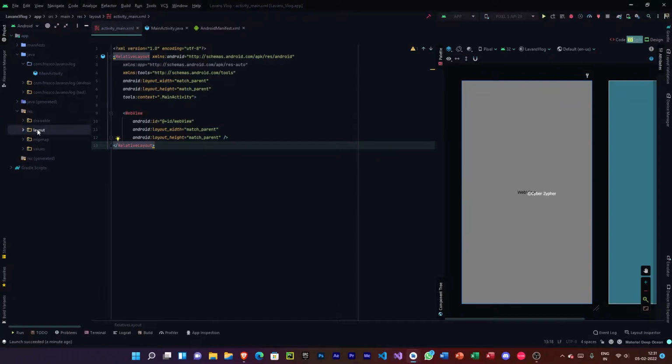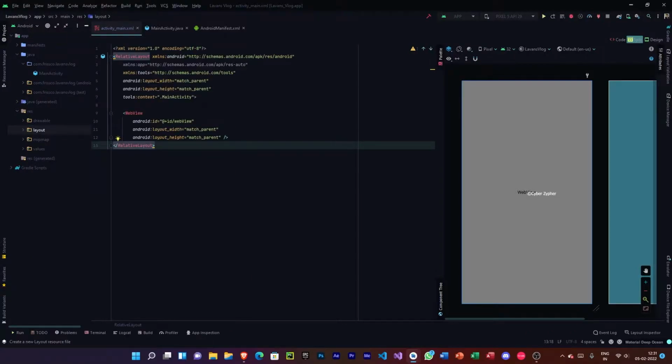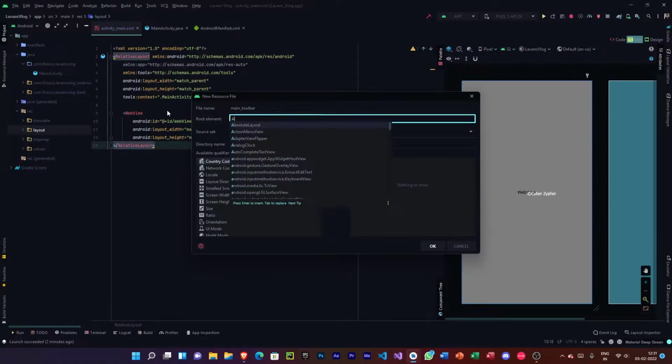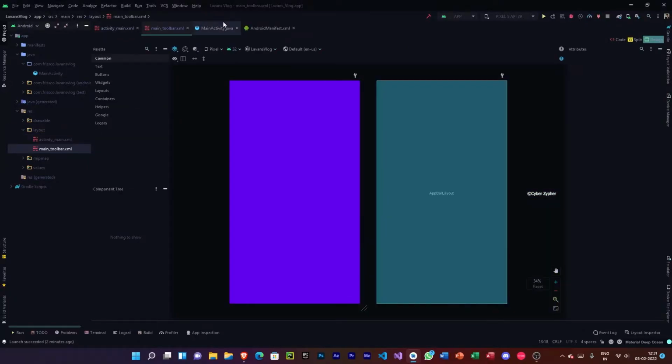Let's go to layout, right click, new, and let's create a new layout resource file. And then I'm going to name this main_toolbar. And then this is going to be app bar layout. Okay, and click OK. So now we have created an app bar layout.